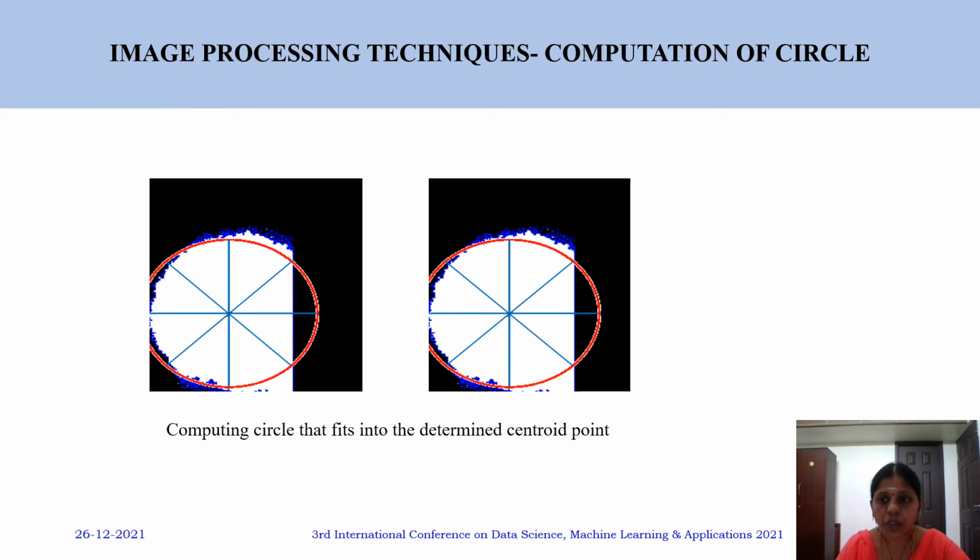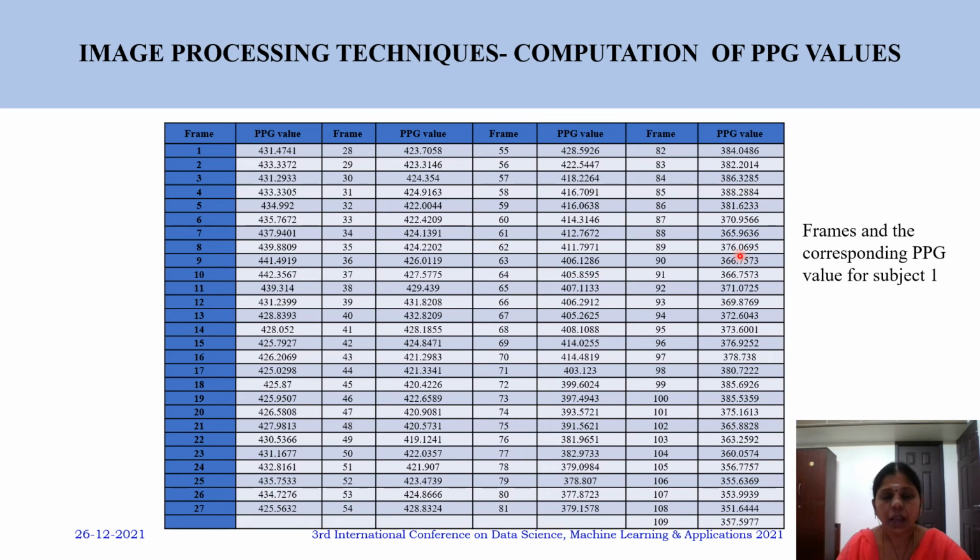The radius obtained from each frame is considered, and that is nothing but the PPG values. We recorded the video for 5 seconds and extracted around 109 frames. For each frame we obtained the radius value, and this radius value is the PPG value. Here we can see the table with the 109 frames for one particular subject and the corresponding radius, which is the PPG value.